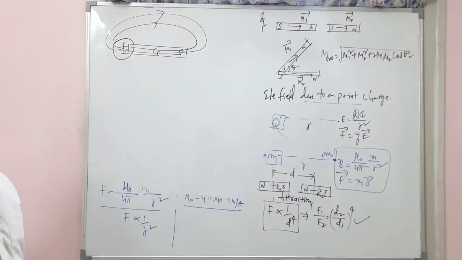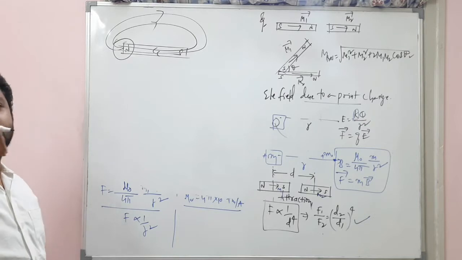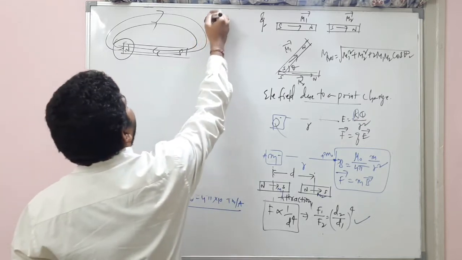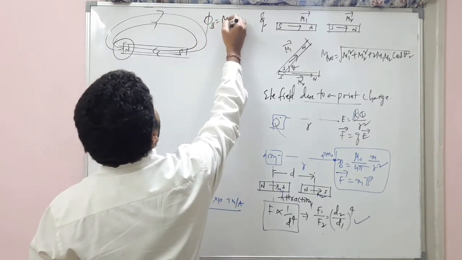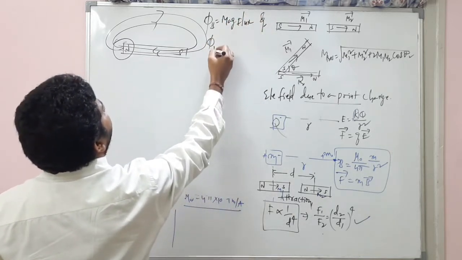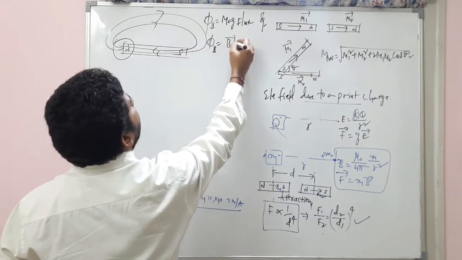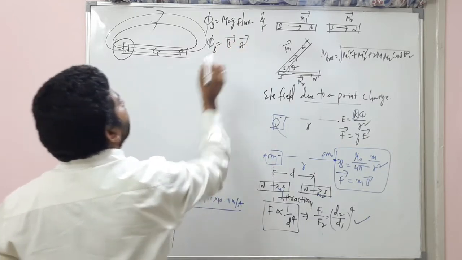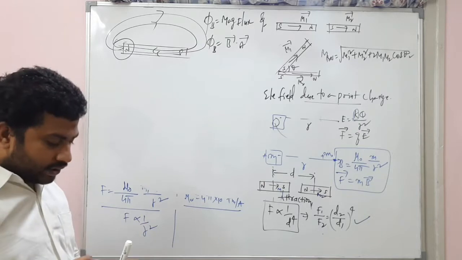What is magnetic flux? Magnetic flux is denoted with the symbol phi suffix B. Magnetic flux is equal to B bar dot A bar, because flux is a scalar quantity.